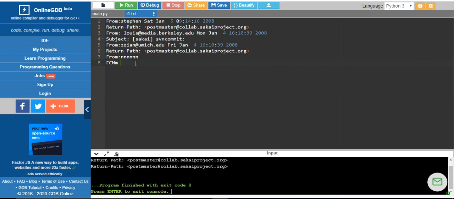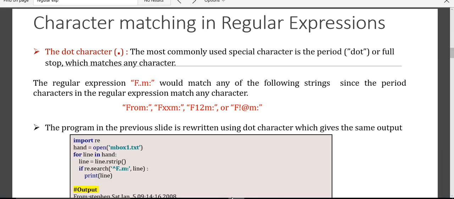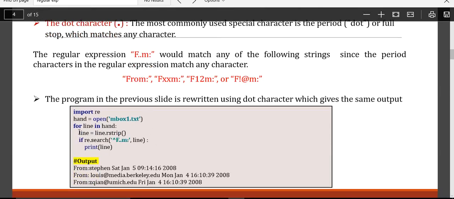Okay, from colon something I am going to write. So what happens here, when you look at this program, the same program, for every line I am going to strip the unnecessary spaces. I will say it starts with F. Any line that starts with F followed by 2 characters.